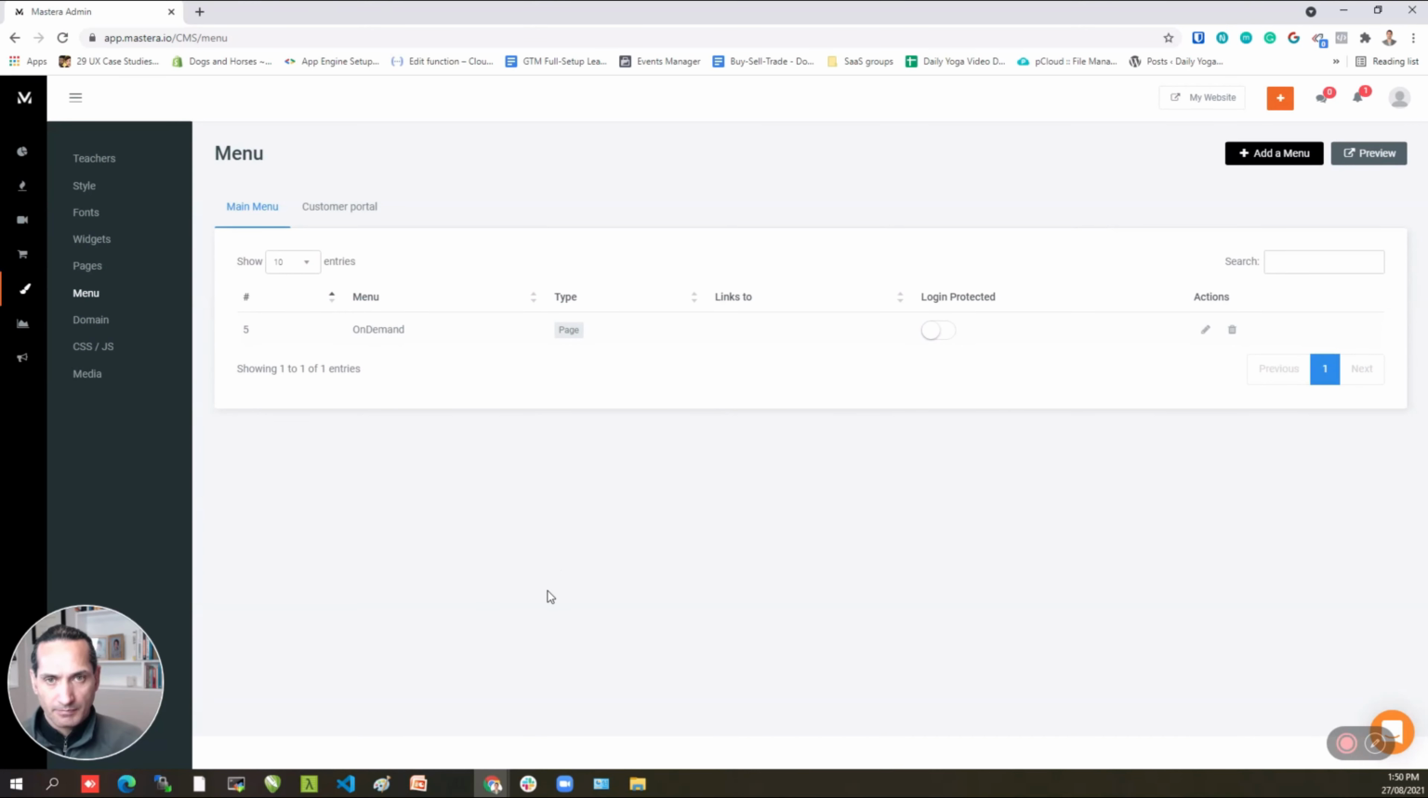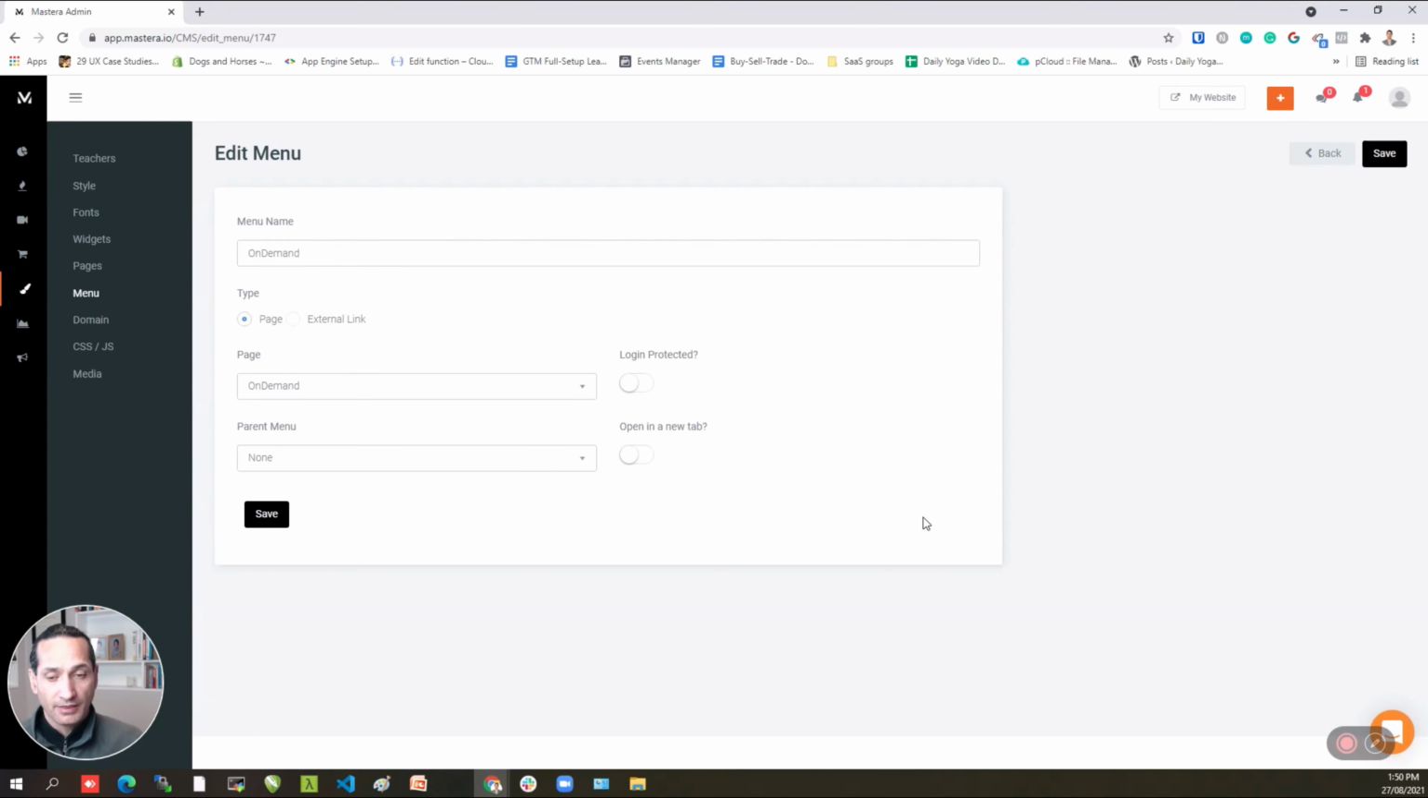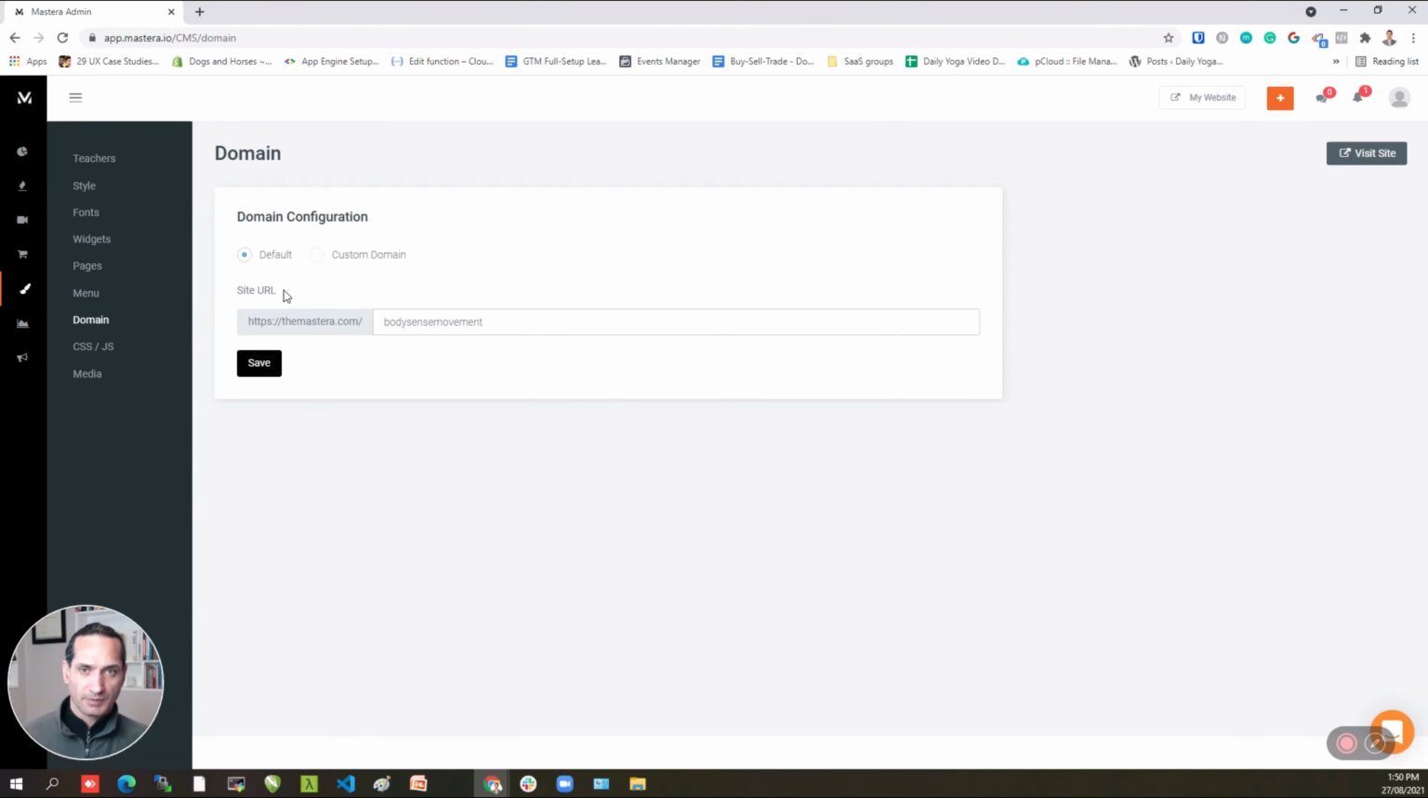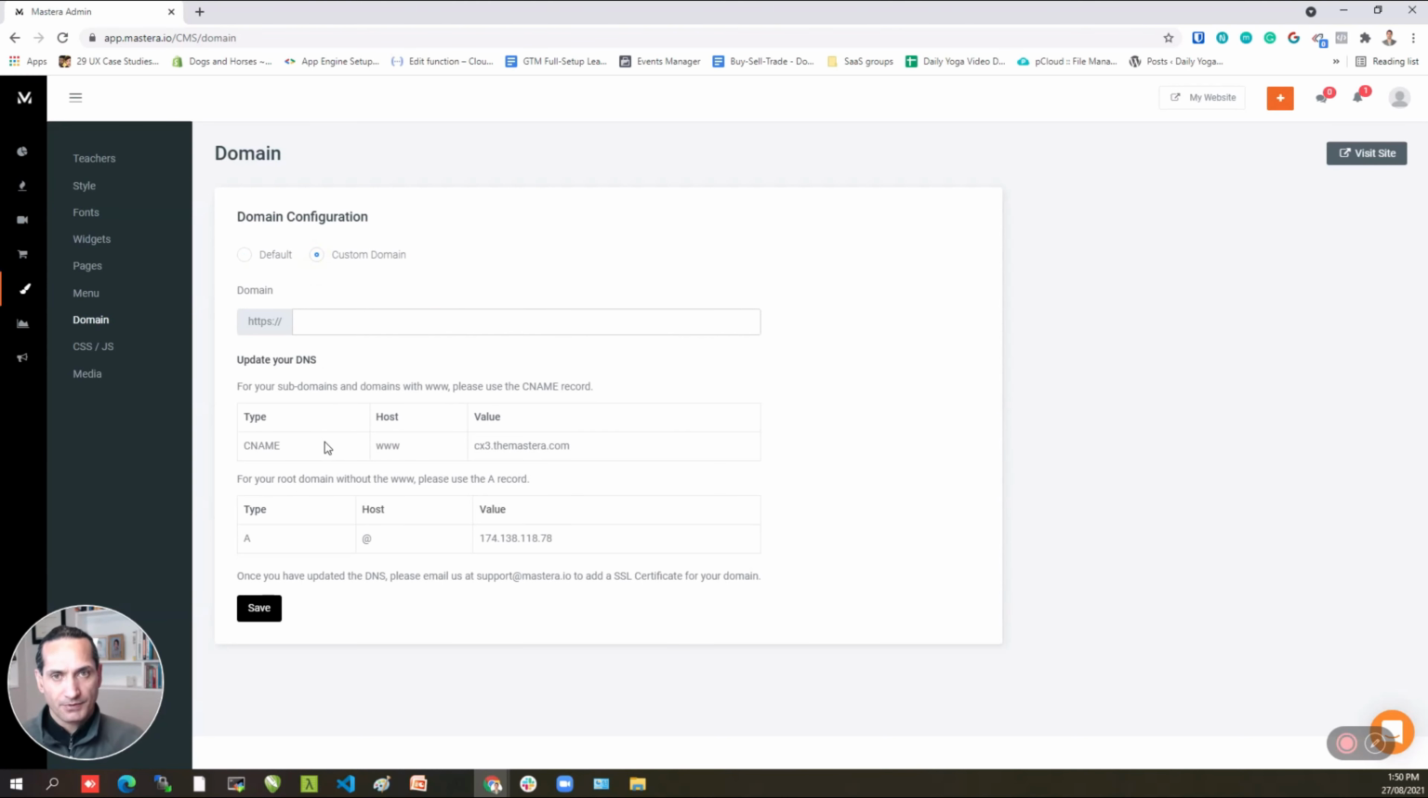In terms of the menus, you can choose what's in the menu. You do that in the other section that I was just talking about with the pages, but you can configure these type of menus here as well. In terms of custom domains, you can either use the domain that's provided by Mastera, or you can bring your own domain, and it gives you instructions for creating your CNAMEs and your A records in order to point your domain to Mastera.